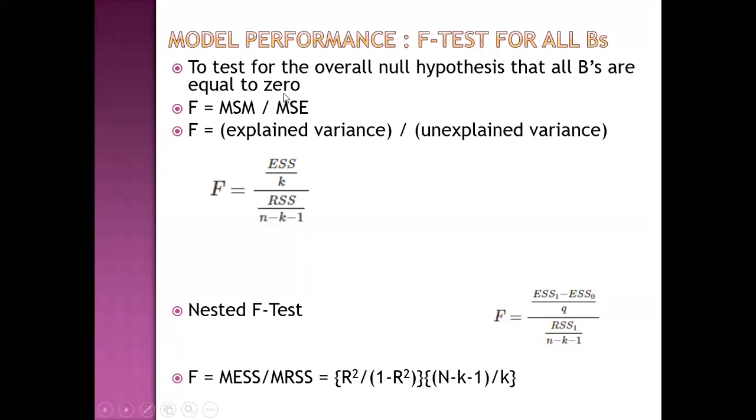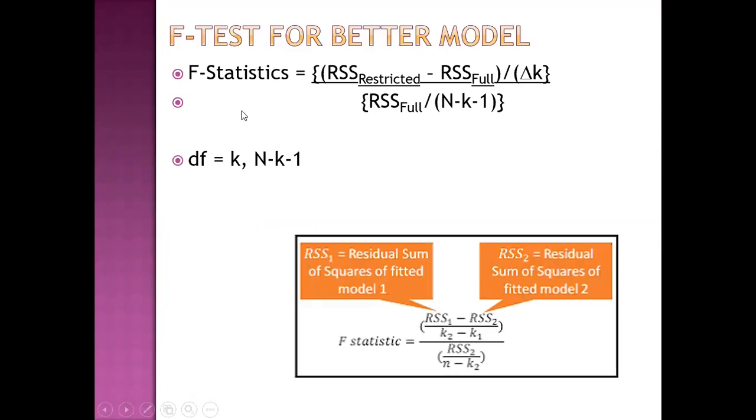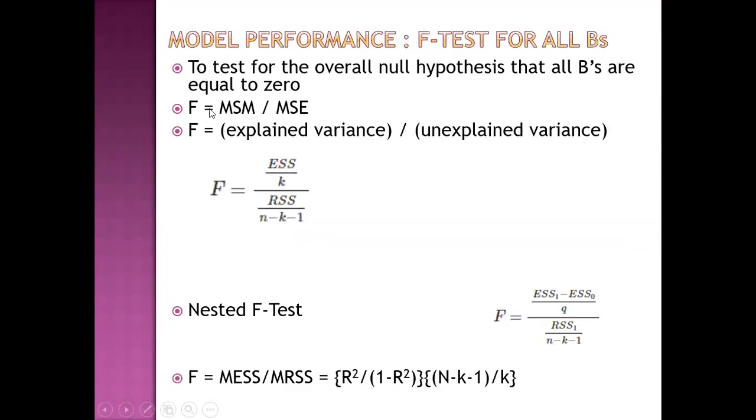Then F test for all coefficients. This F test is different from this F statistics. In this F test, it is defined as explained variance divided by unexplained variance, and this is nested F test. And F test can also be written in terms of R square.